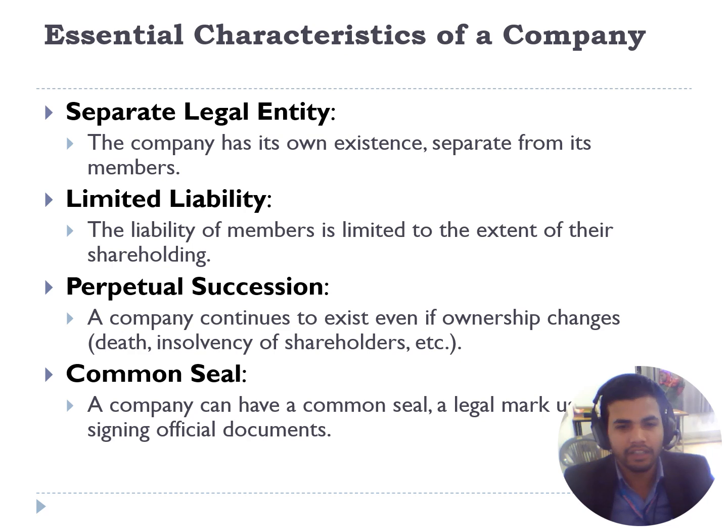Perpetual succession is another essential characteristic of a company. A company cannot die. A life of a human being may be 70 years, 100 years, 120 years, but the company is perpetual. It exists even if ownership changes. Owners and directors of a company can die, can become insolvent, but the company cannot die. So the company has a perpetual succession.